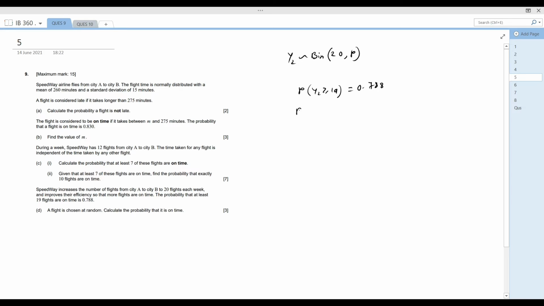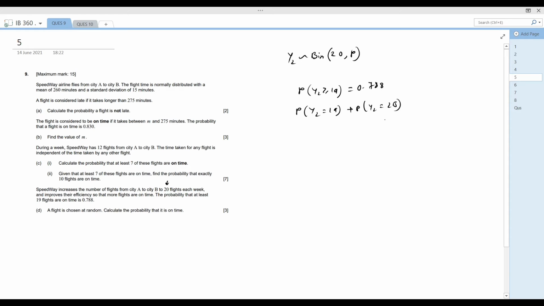So it is nothing but P of y2 equals 19 plus P of y2 equals 20. These 2 points are available after 19, that is, 20 points are there. So if one point is 19, the next point will obviously be 20.